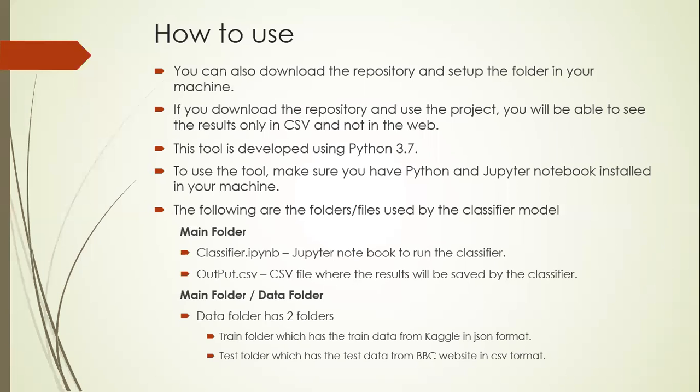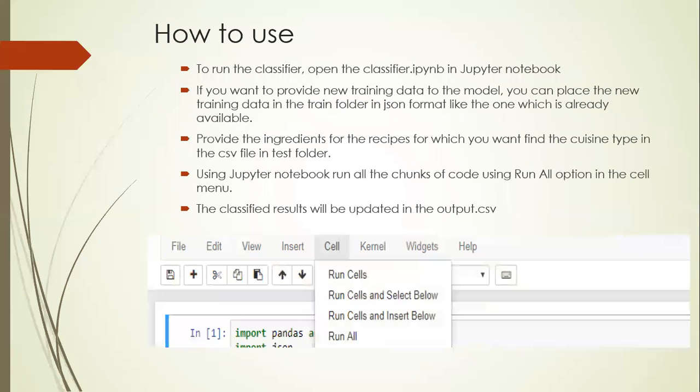These are the following folders that you can make use of when you're downloading or developing your own tool. In the main folder, there is a classifier file, which is the actual Python code, and there will be an output.csv file, which contains the actual outputs we arrived at from our model. There is a subfolder called the data folder. Inside the data folder, you will find a train data folder and a test data folder. The train data is in a JSON format, and the test data is in a CSV format. Make sure that you use the same formats when you develop your own tool.